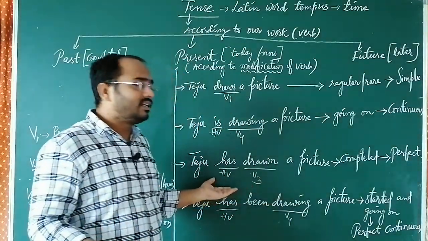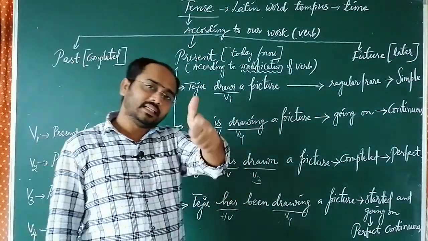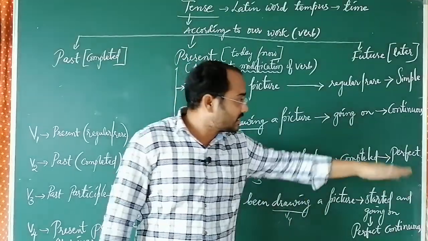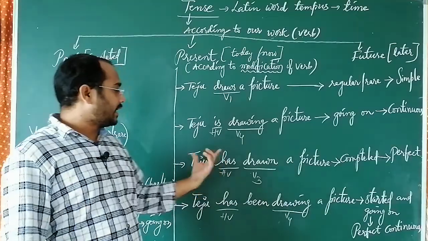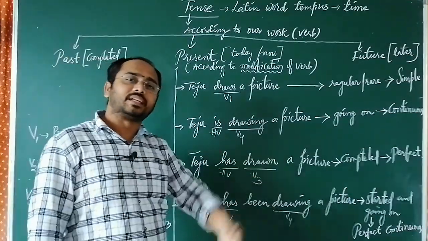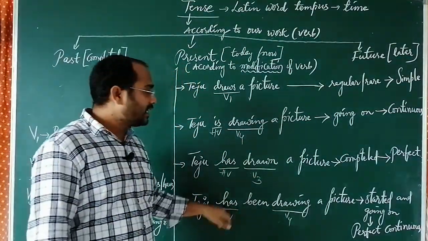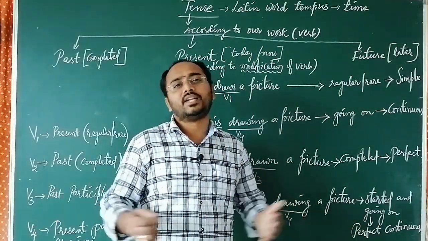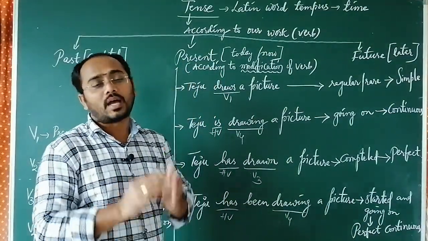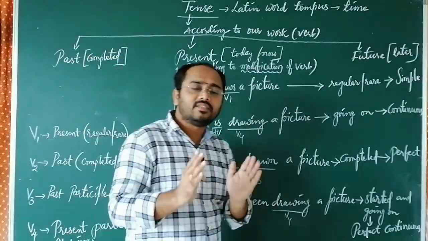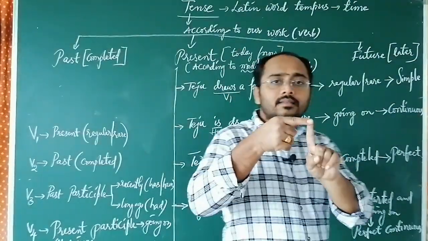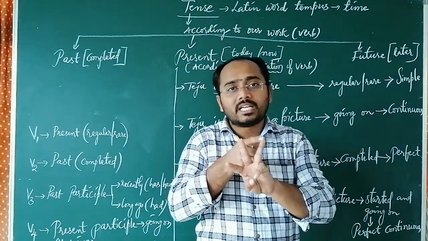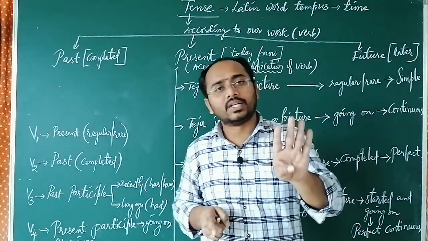When something is done effectively, we say that it is perfectly done. That's the reason the third name is perfect. And as it is in present, present perfect. And here started means perfect, going on means continuous. So perfect continuous. Like that, the present tense is divided into four categories: simple present, present continuous, present perfect, present perfect continuous.